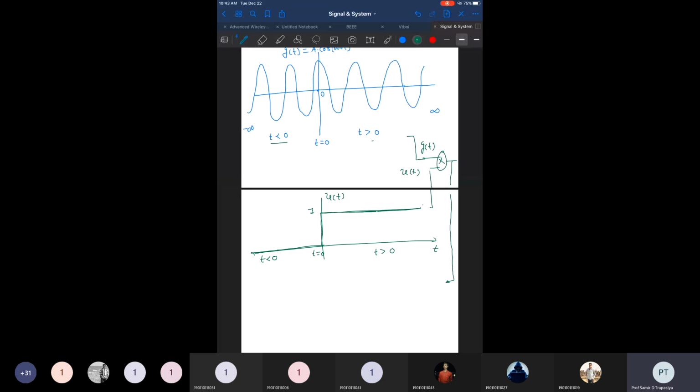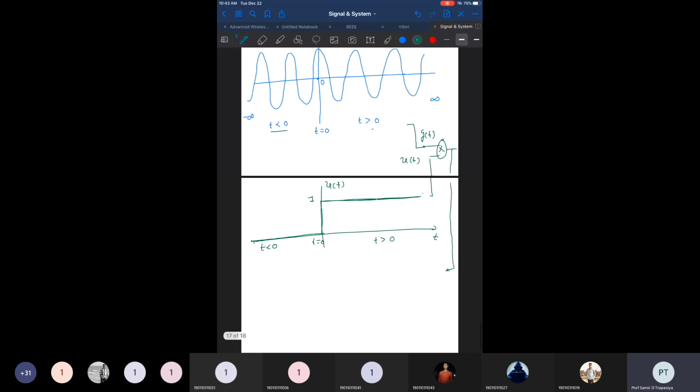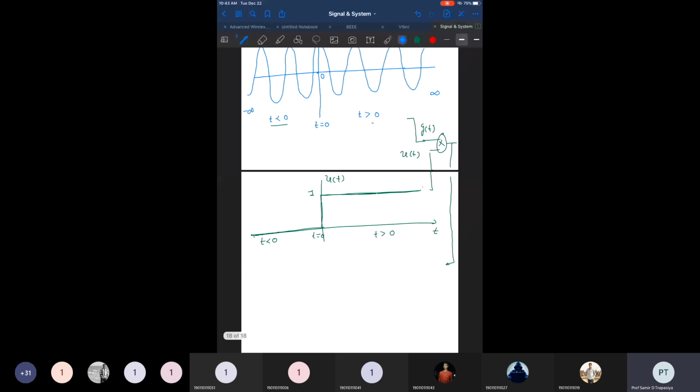So after the multiplication, the signal we obtain simply starts from 0, like this one. Where t is less than 0, we have no points, its amplitude is 0.